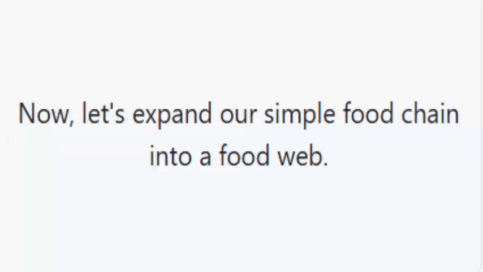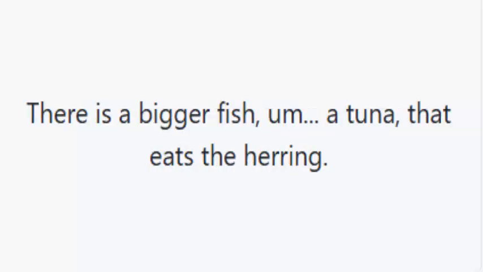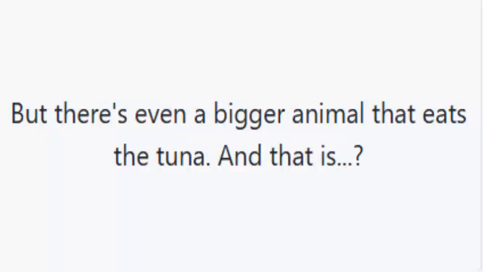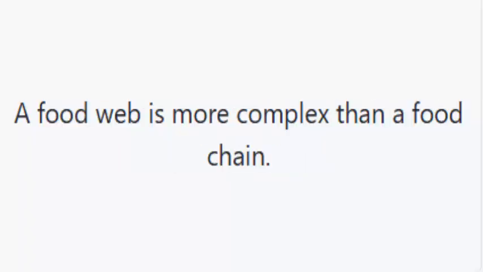Now, let's expand our simple food chain into a food web. In this web, a herring is no longer a trophic 4 predator. There is a bigger fish, a tuna, that eats the herring. But there's even a bigger animal that eats the tuna, and that is... us. Yes, and there's something else from the seas that will even eat us. Sharks. Correct. A food web is more complex than a food chain.